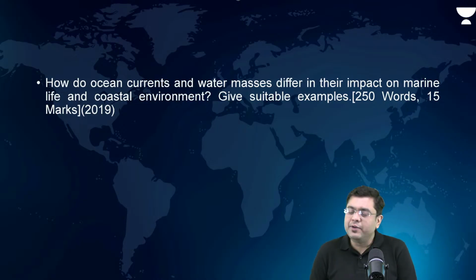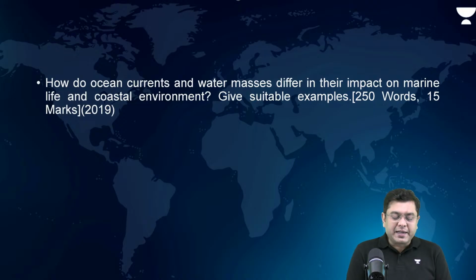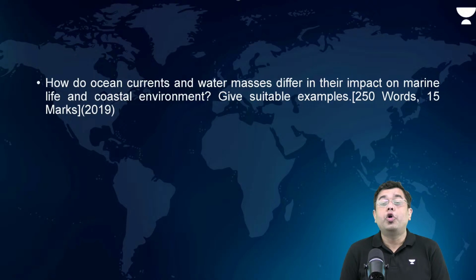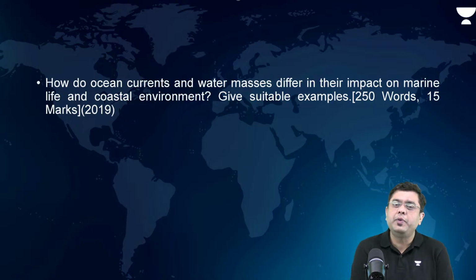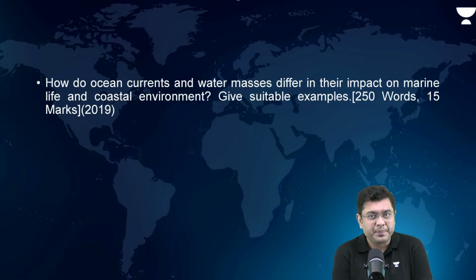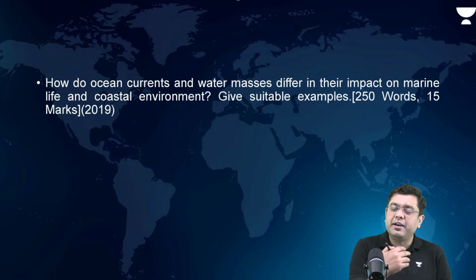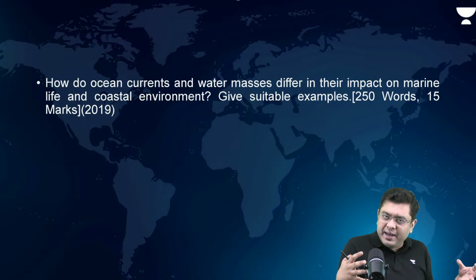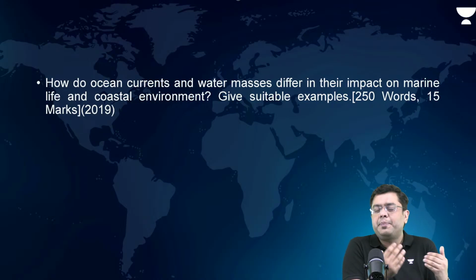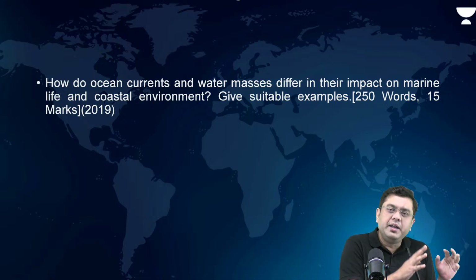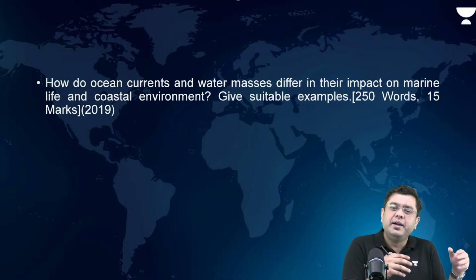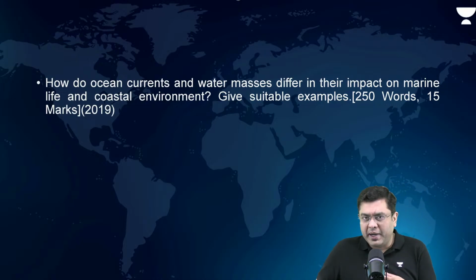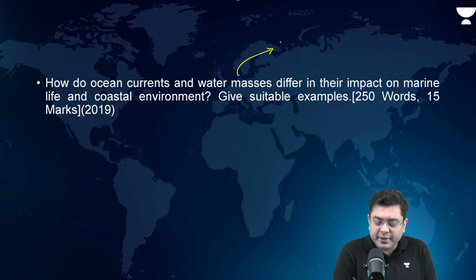How do ocean currents and water masses differ in their impact on marine life and the coastal environment? Give suitable examples. Now, what is different between ocean currents and water masses? Water masses are basically like an air mass. An air mass represents a parcel of air having uniformity of temperature, pressure, humidity, etc. Similarly, water masses are large masses of water having uniform temperature and salinity conditions. Now, where do you find these water masses? They are found in greater depth.